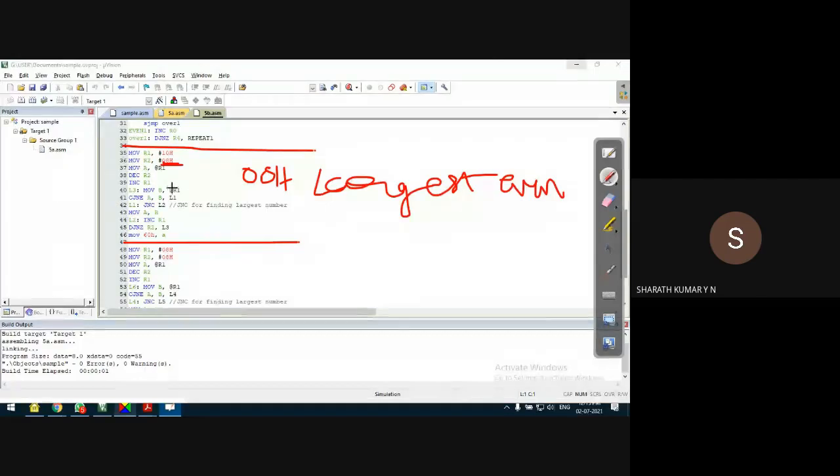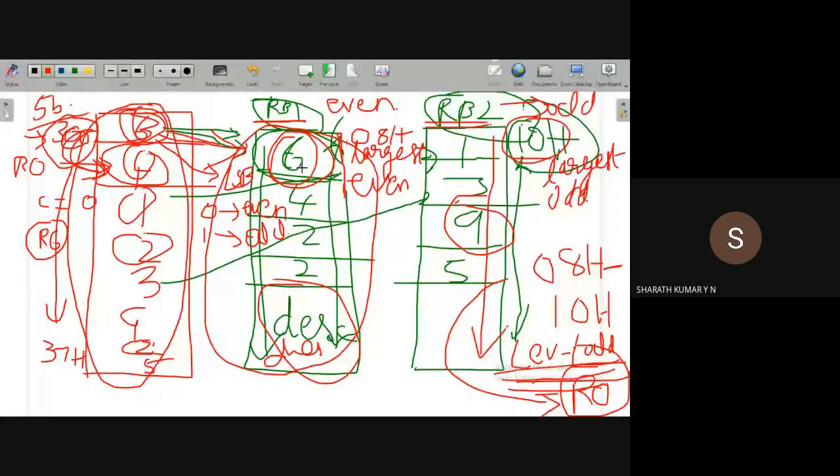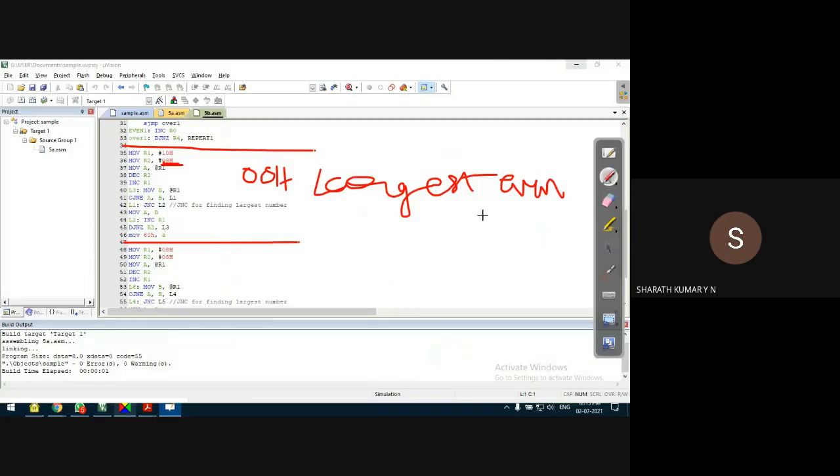Okay, and I'm going to check each number. 08H, this is the 08H location where all the even numbers are stored. I'll pick the first number and compare with this. In this program, I'm not sorting, I'm only finding the largest or smallest. I'm going to check only the largest or smallest.